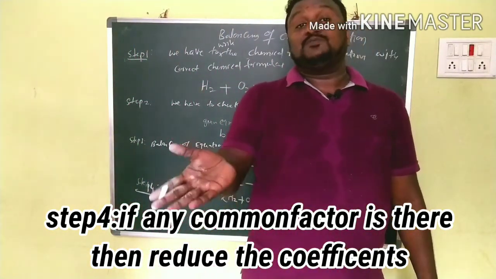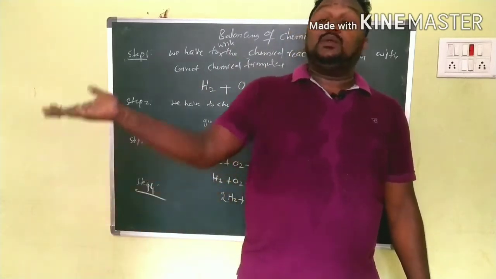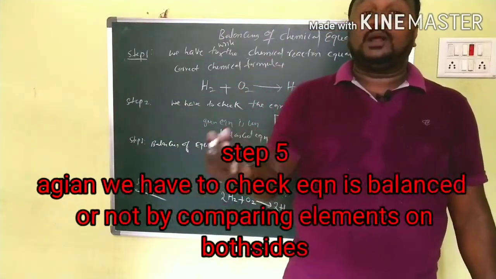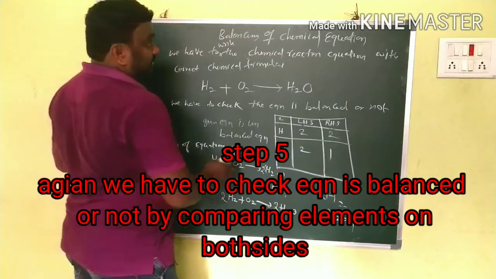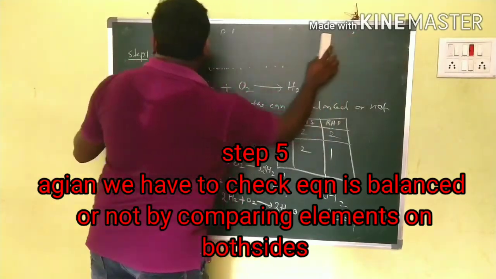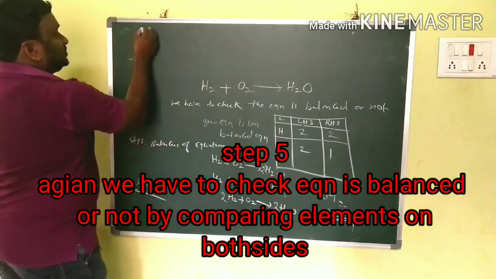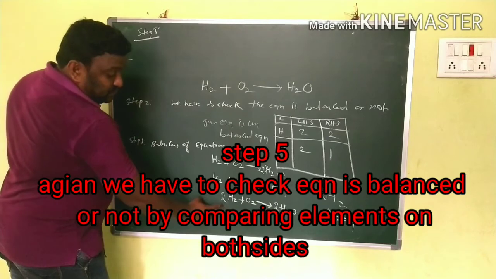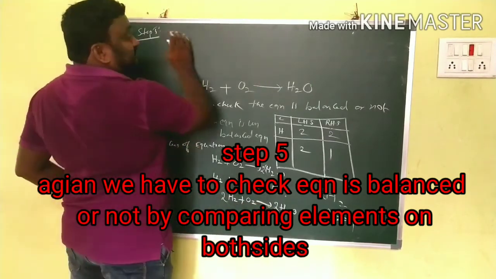And finally, step 5. What is step 5? Again we have to check whether the number of elements is the same on both sides. The balanced equation is 2H2 plus O2 gives rise to 2H2O.